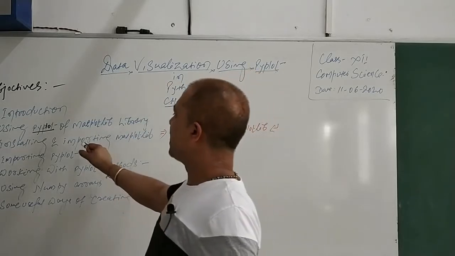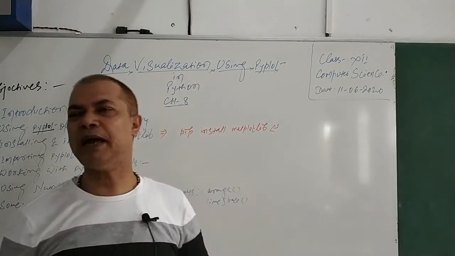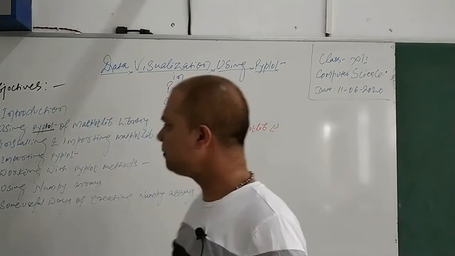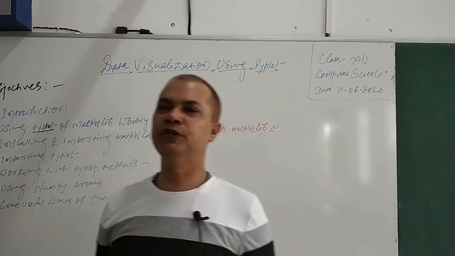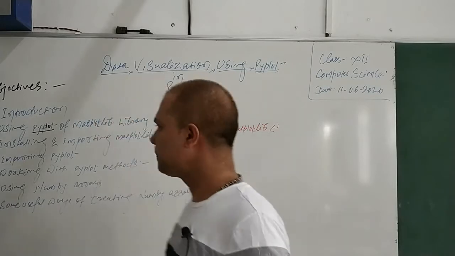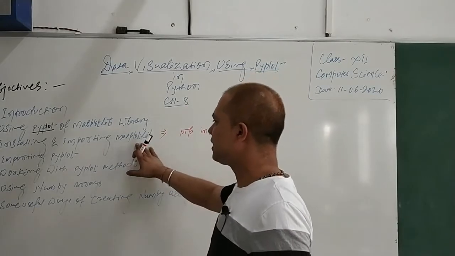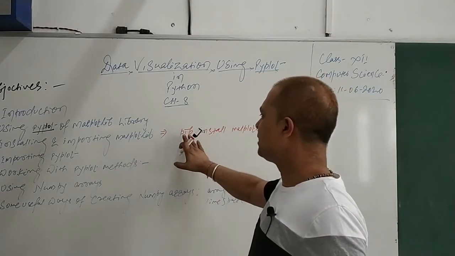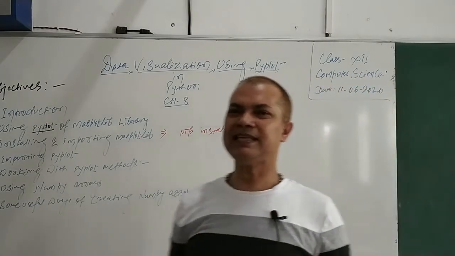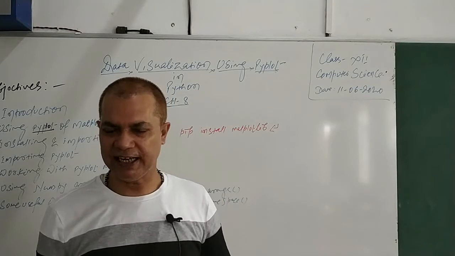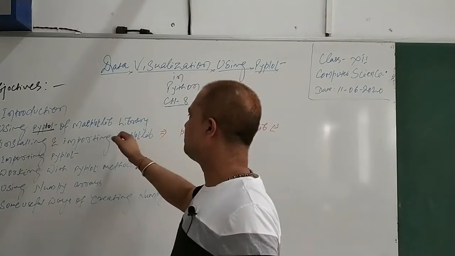Now, installing and importing Matplotlib. This is very crucial before using the Matplotlib library. You have to check whether this library is present in your Python or not. If you are using the Anaconda version, of course, it is installed by default. But if you are using the standard version of Python, make sure to install it with the pip command, pip install matplotlib. Your computer must have internet access, and then you just install it. After installing it, you will be able to use Matplotlib.